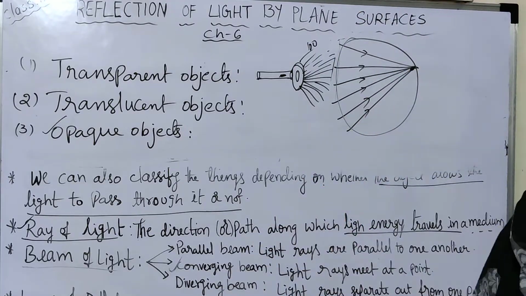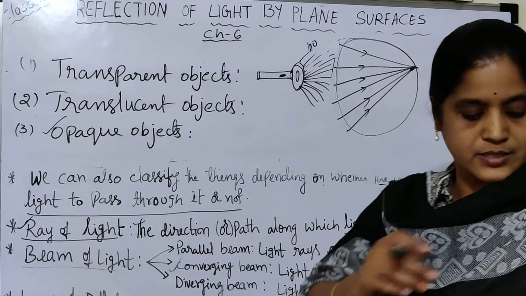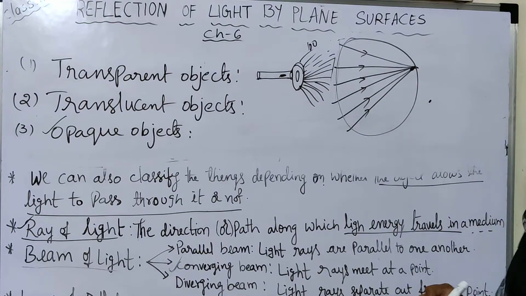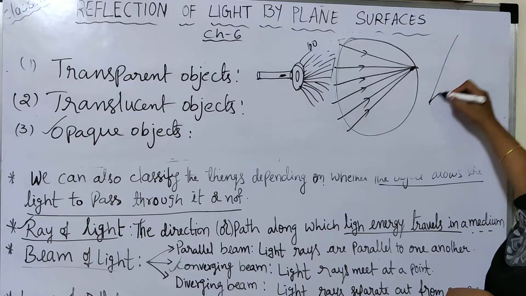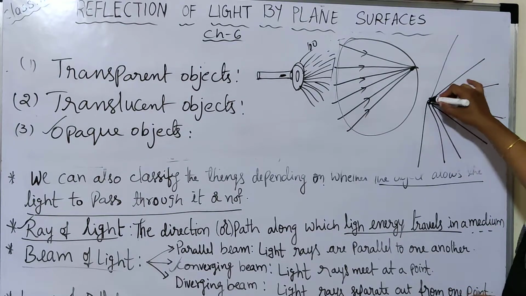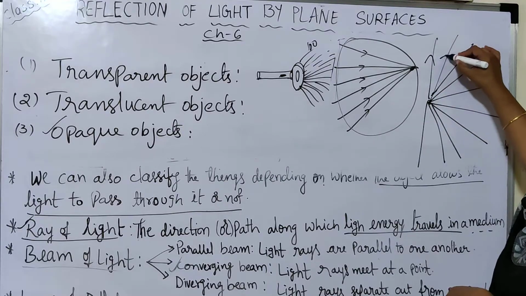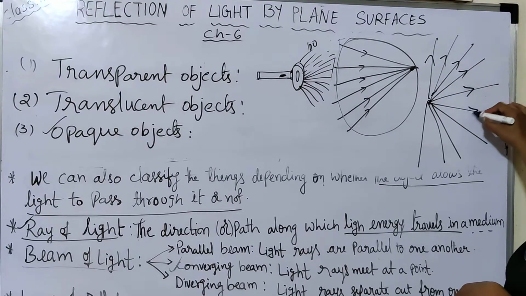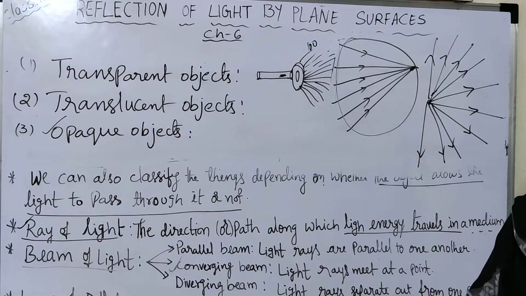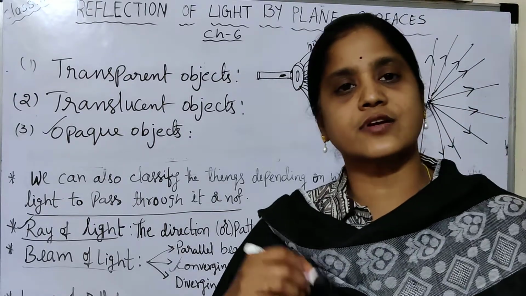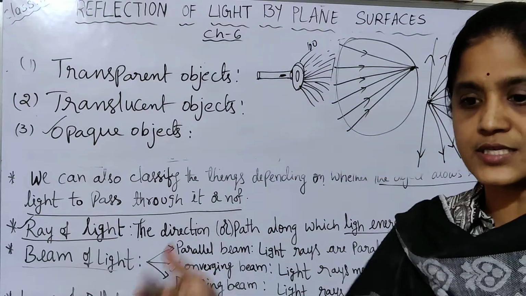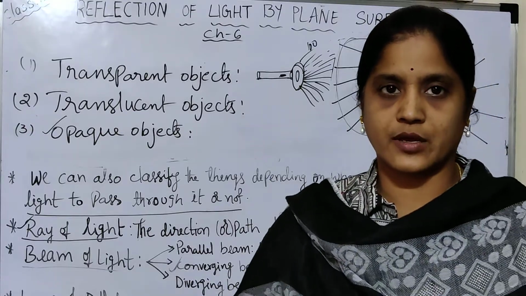The next one is the diverging beam of light rays. So what is a diverging beam of light rays? From one point, the rays are deviating into different directions. This beam of rays is known as diverging rays, a diverging beam of rays. So these are all we have to discuss in our present topic.